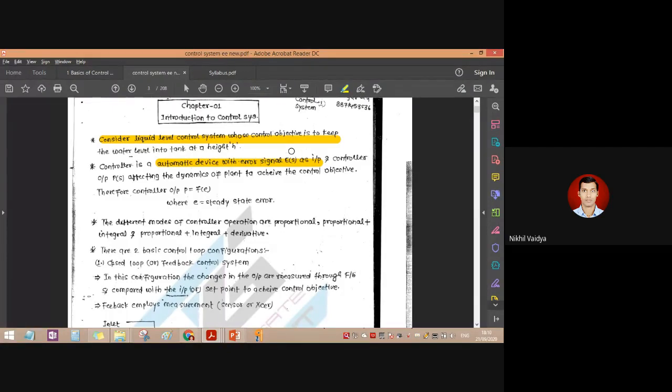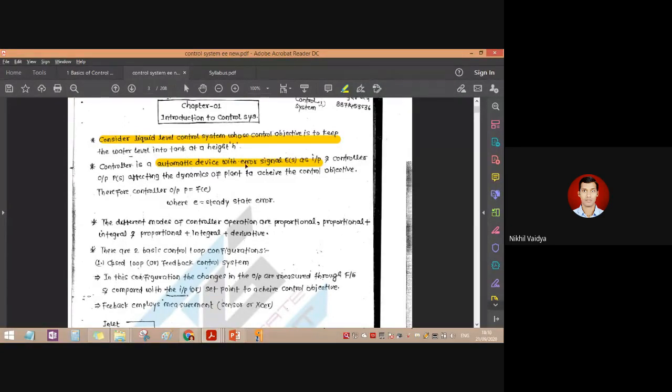Now here all the components are the parts of the system, and it is simply a system. Okay, it is simply a system. And when we try to control it with the help of certain tools which are added into the system, just like we have a regulator there, when a speed regulator is there, we can control the speed of our fan. Then it is called a control system. Now we also see that control systems are of two types: the open loop control system and the closed loop control system. Okay, that we will see here.